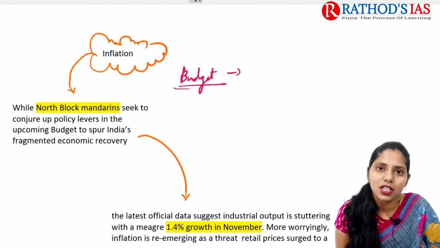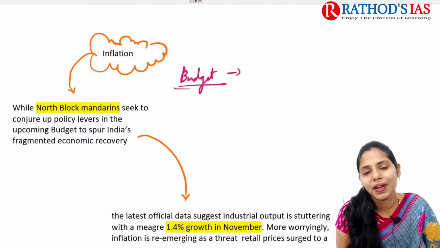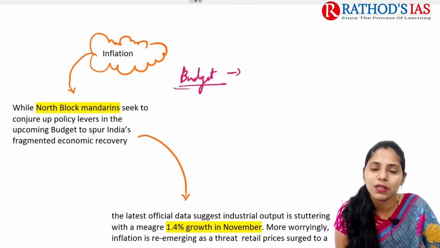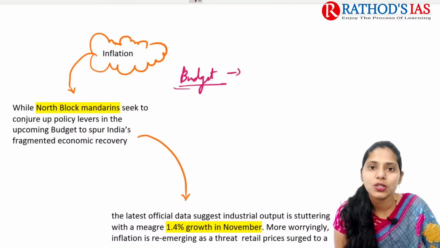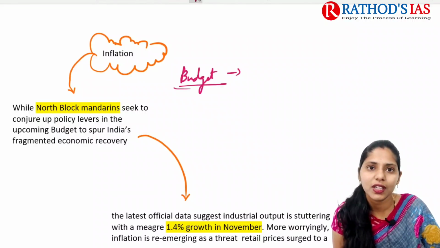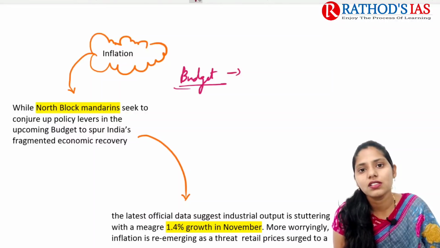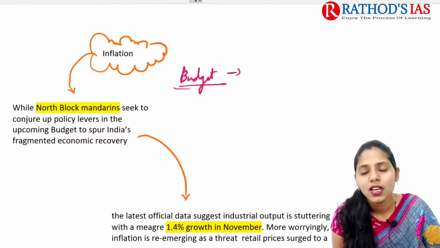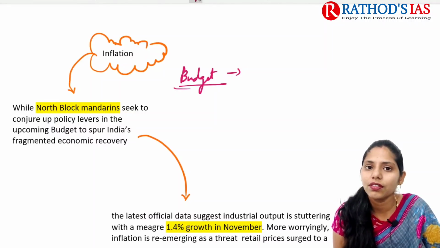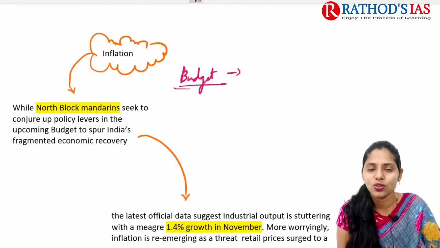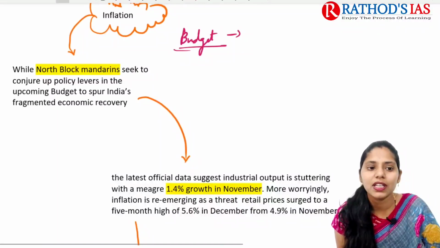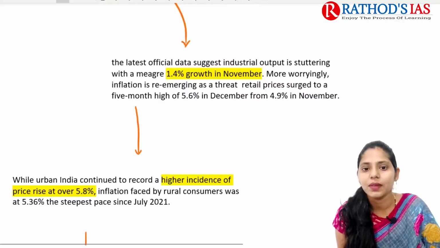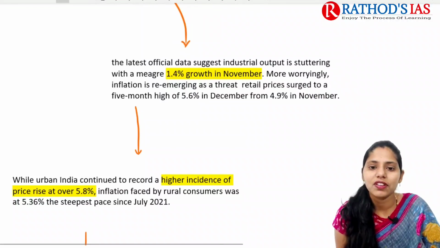In this budget, actually introducing a budget is one of the challenging things this year because of economic recovery fragmentation. We are seeing that there is no proper economic recovery, and again there is an increase of cases in India, and some states are going for restrictions like imposition of night curfew, some are going for mini lockdowns like that. Because of this, the upcoming budget needs to spur India's fragmented economic recovery.